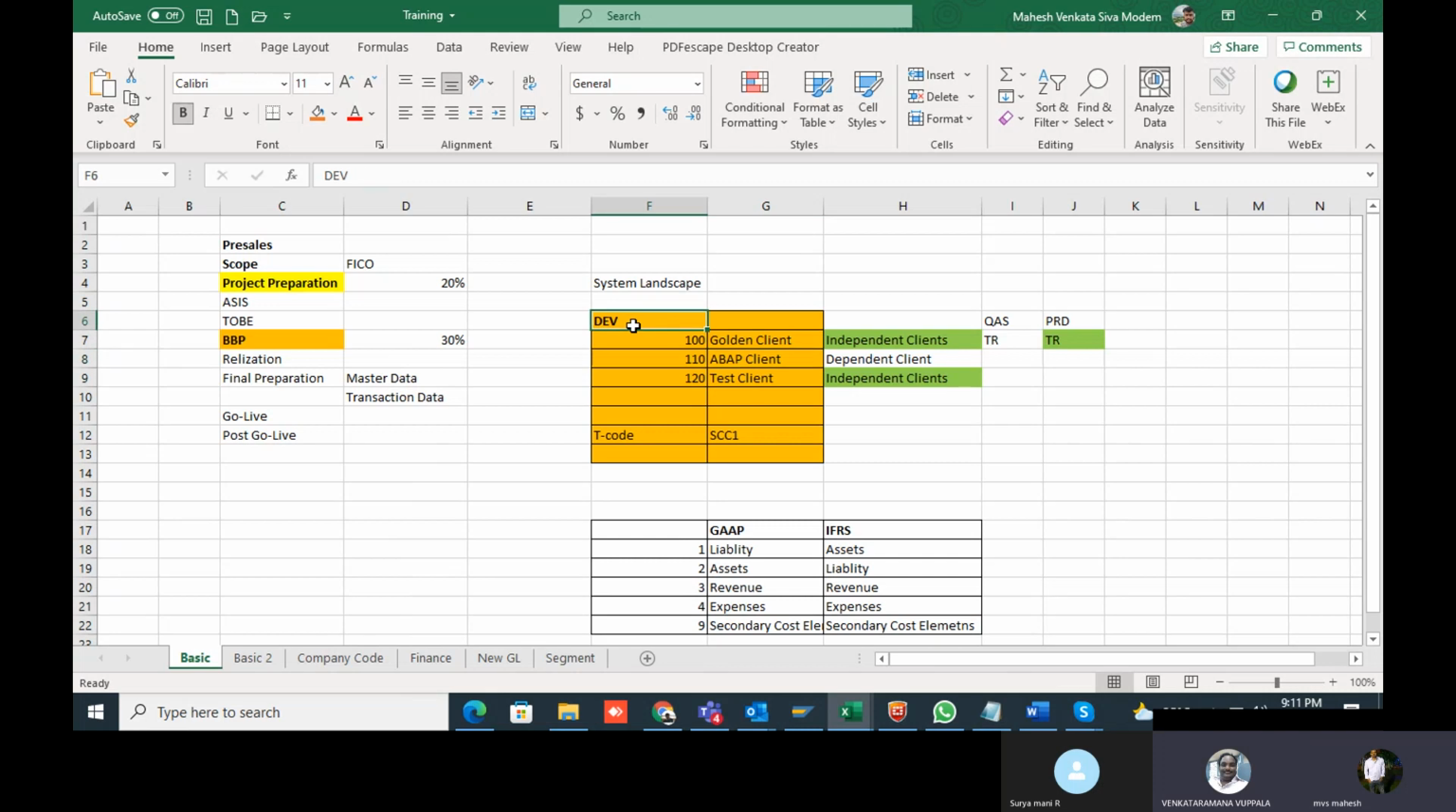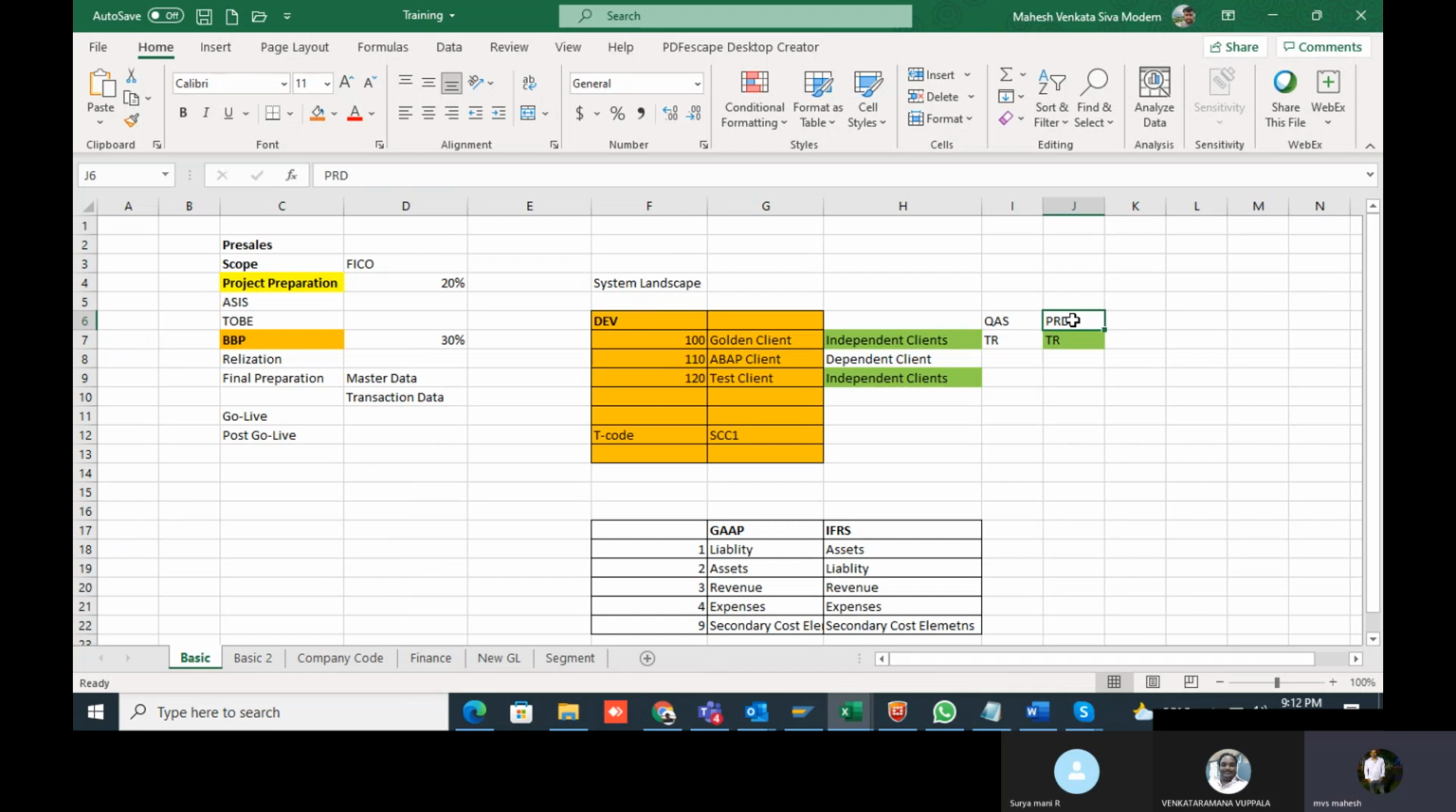One is for development, another is for quality, and the next one is for production. This applies to product implementation as well as support projects, or rollout, whichever project you have, in a similar manner. Coming to the development system, we can create multiple clients, but basically we create a minimum of three clients: one for the golden client, another for the ABAP client, and a test client.